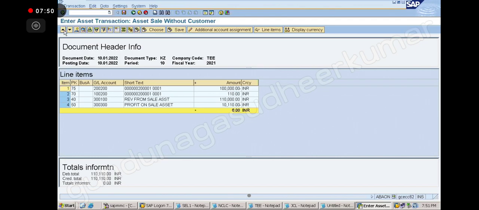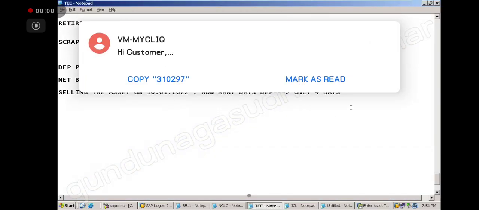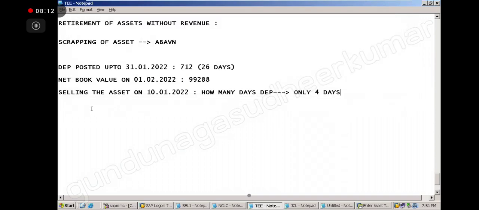So can you see what is happening here? Only 110 rupees depreciation is being taken. Correct? So 110 is for how many days? 4 days. So per day it is how much? 27.5. So per day, just understand, it is 27.5. Okay. So 27.5 into 26 days.